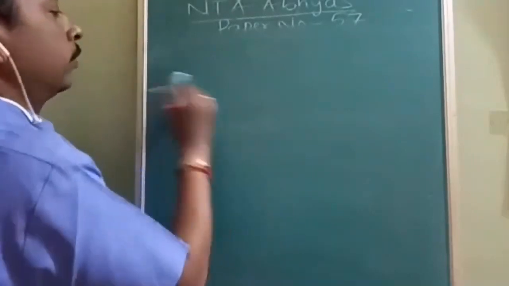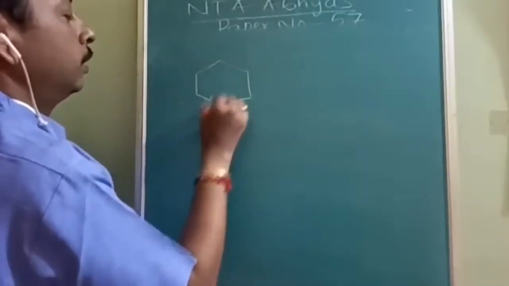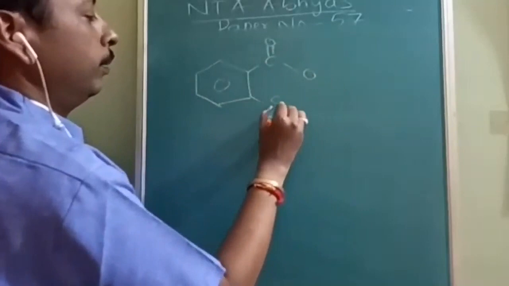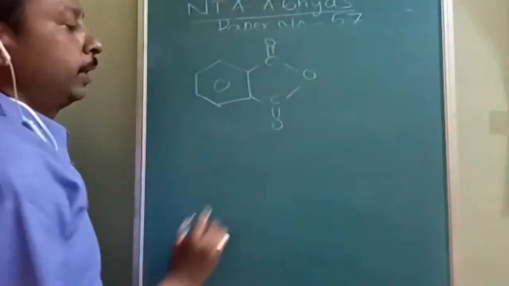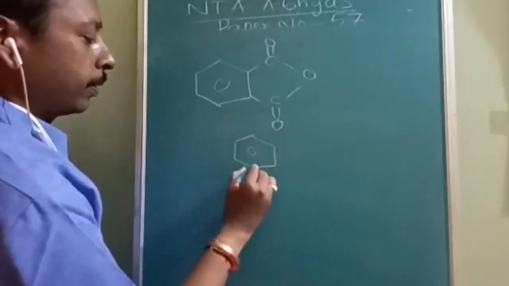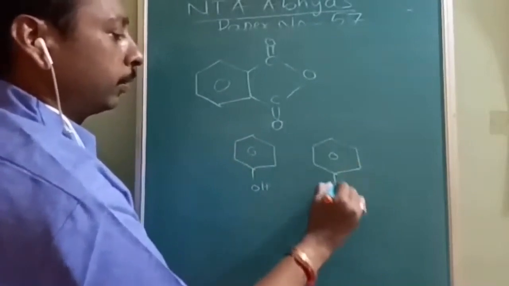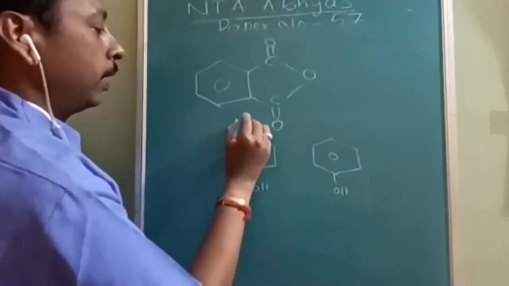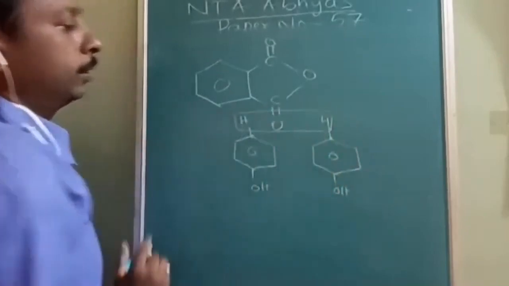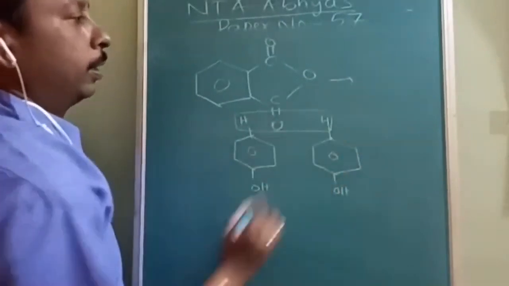Sorry, in the previous question, the structure I have drawn, I think is opposite. This is the actual structure: C double bond O. You make a note of it. This is phthalic anhydride. Now phenol: this will be one phenol, this will be another phenol, with hydrogen at the para position. Water is removed only, but I had drawn it the opposite way. So like this, the product will be formed.